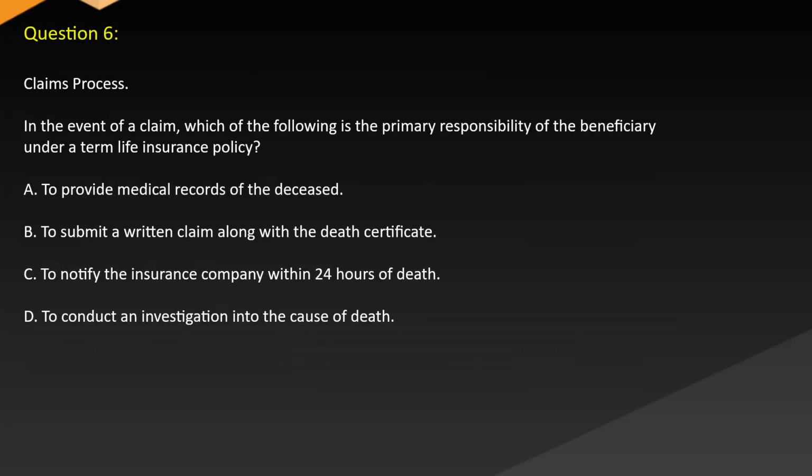Question 6. Claims process. In the event of a claim, which of the following is the primary responsibility of the beneficiary under a term life insurance policy? A. To provide medical records of the deceased. B. To submit a written claim along with the death certificate. C. To notify the insurance company within 24 hours of death. D. To conduct an investigation into the cause of death.